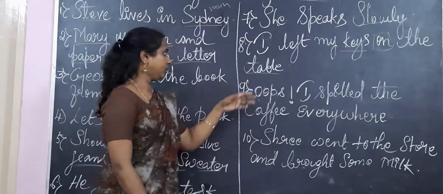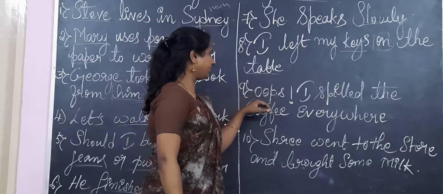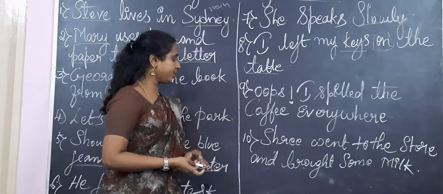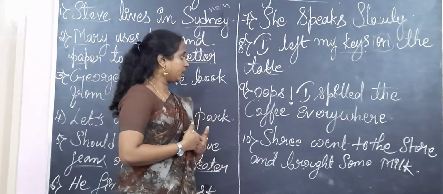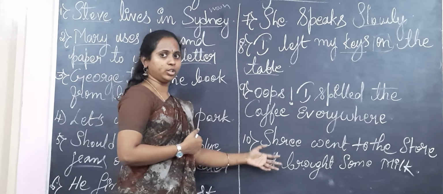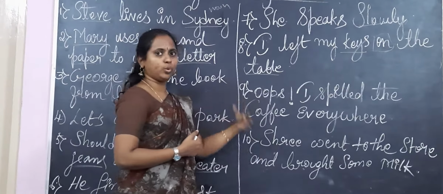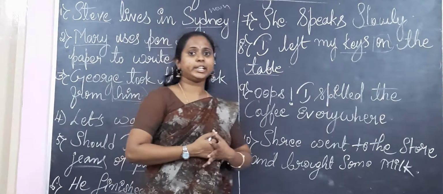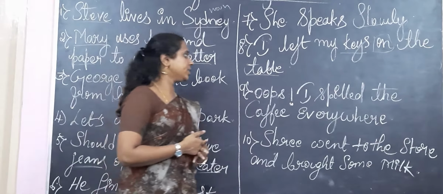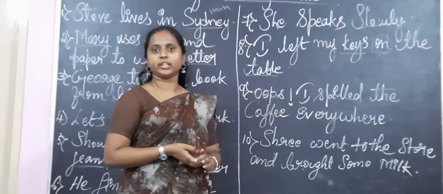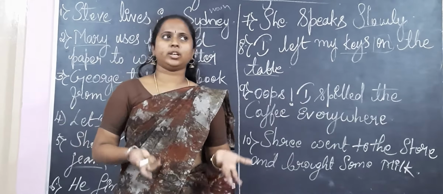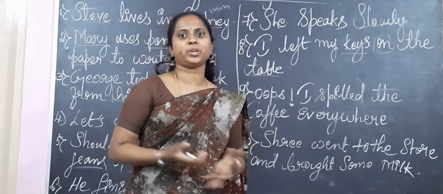Next, the seventh one is conjunction. Okay, I will come back to it, so no need to worry. So the eighth one is interjection. An interjection is nothing by itself. It's an expression.